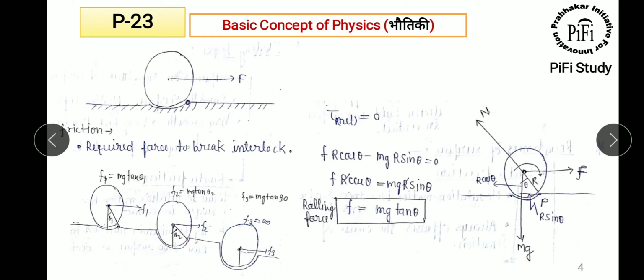If angle θ2 is greater than θ1, then F2 is equal to mg tan θ2.